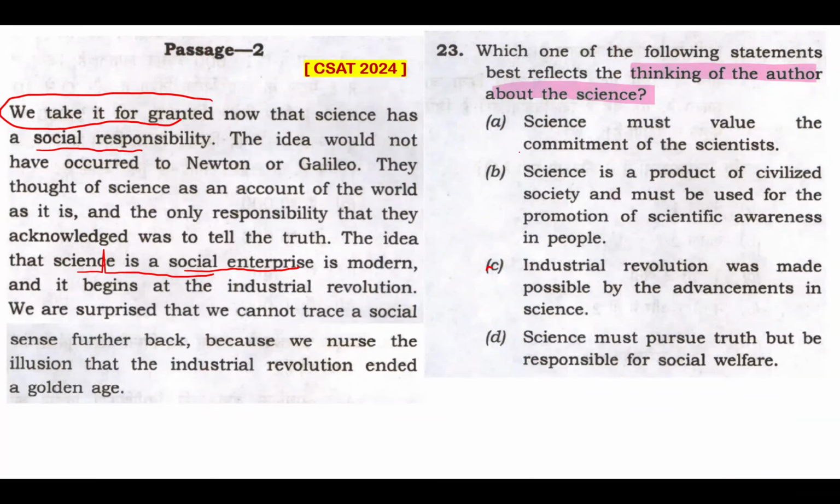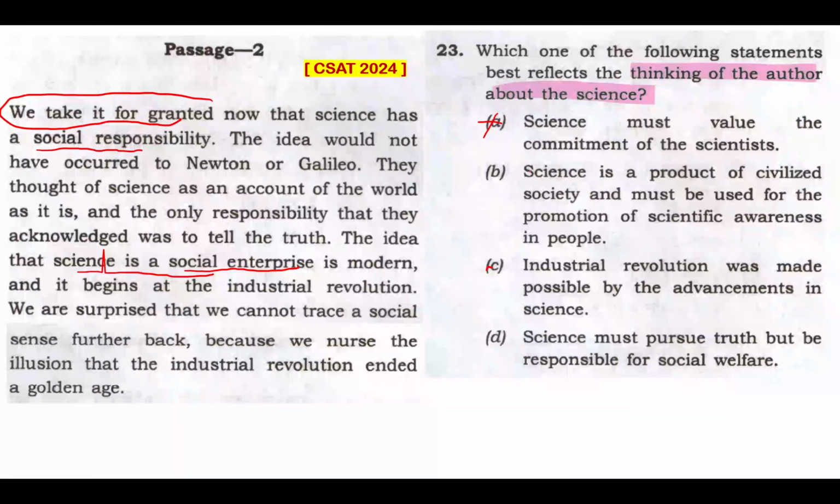Going to the options now. Science must value the commitment of scientists. Now, that is not what the author thinks about science. It's not about that science is not valuing the commitment of scientists. If the author mentioned that science is not valuing the commitment of scientists, that would be fine. Then it would be fine to say science must value. But there's nothing mentioned in this passage that science is not valuing. So you can't take science must value. It's totally out of context. So I can't take option A. That's not what the author thinks about science.